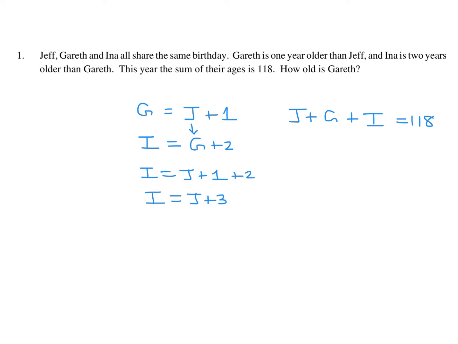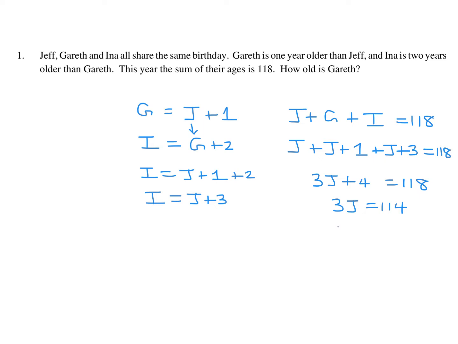We can just plug it in. J I leave the way it is, G is J plus 1, and I is J plus 3. And that's 118. So 3J plus 4 is 118. So 3J is 114, and therefore J is 38. And what do they want? They want Gareth. So Gareth is J plus 1, so that means Gareth is 39.